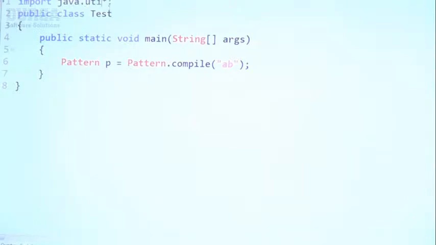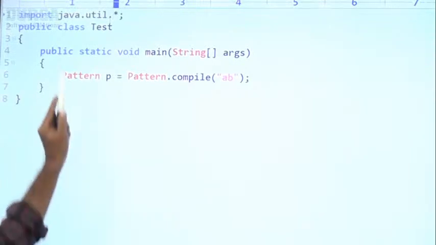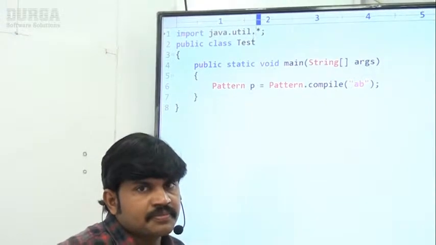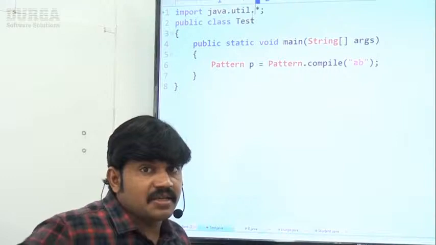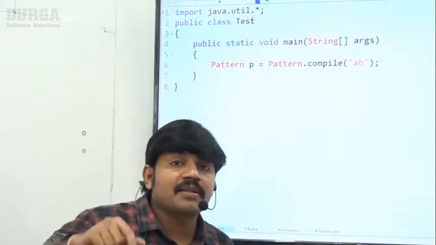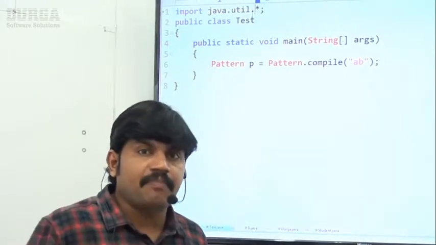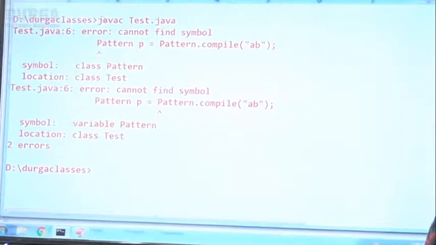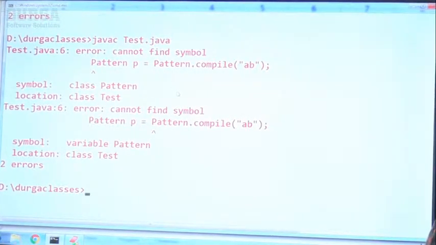Suppose I take import java.util.*. Is it going to be accepted or not? If I take it like this, the code is not going to compile, because Pattern is not available in util. Pattern is available inside the regex package. That's why it is not going to accept. Observe carefully, here we immediately get an error.